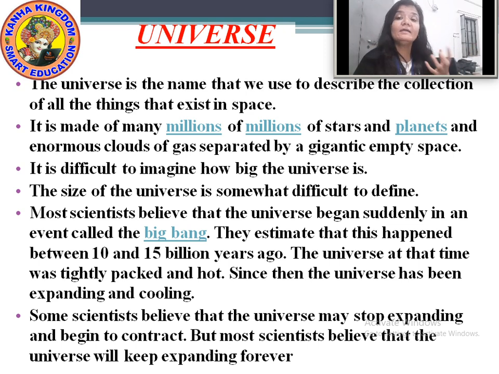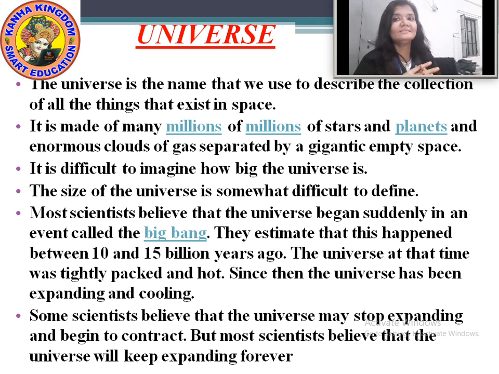It means here are the different thinking of different scientists. Means only one fact, that nobody knows the truth about the universe. It is only the belief, or you can say only the thinking.